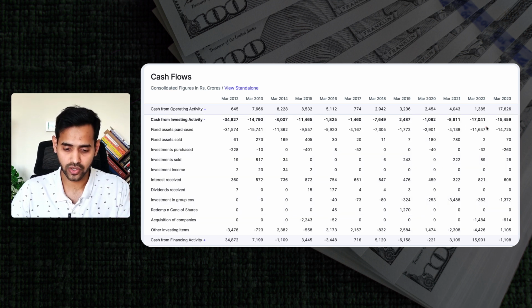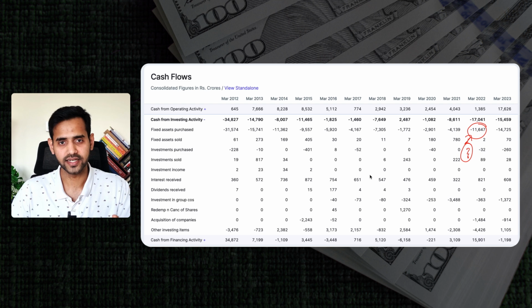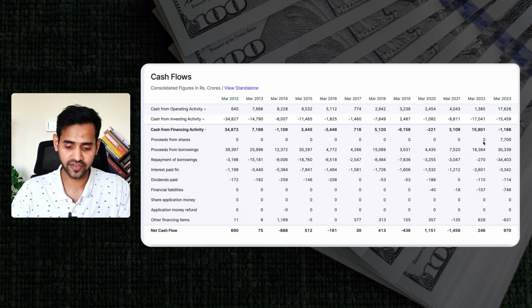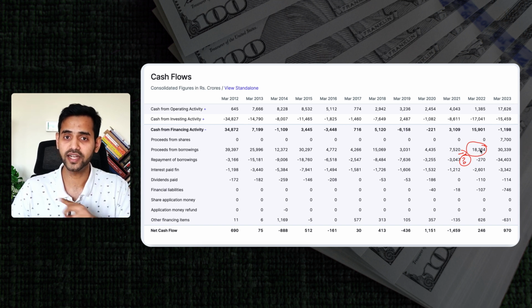Secondly, this 11,000 crore investment which Adani Enterprises has done, which is a good thing, and again I reiterate that fact, you should always ask upon the source of this fund. What is the source of this fund? And thirdly, from financing activity, you will definitely get to know what is the source of this fund and where it is coming from. You can go into the annual report of Adani Enterprises, which will reveal the details about this 18,000. You definitely need to consider the last historical movement of finances, considering this source of funds.